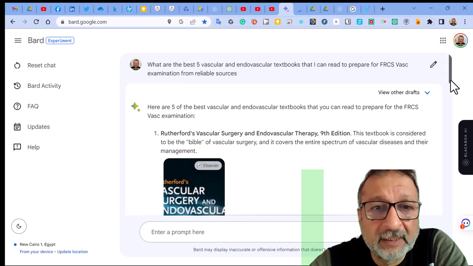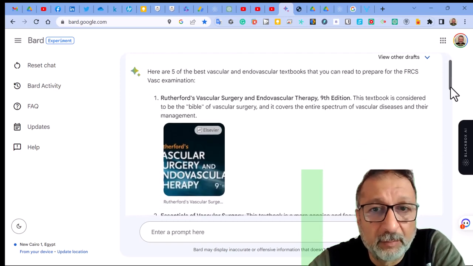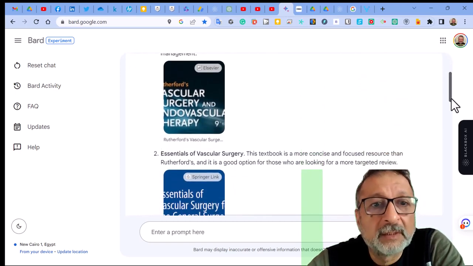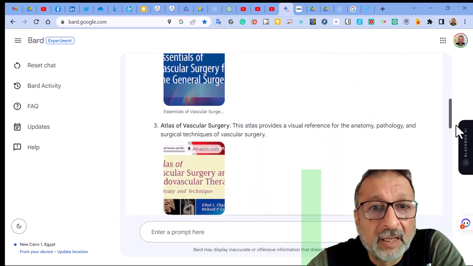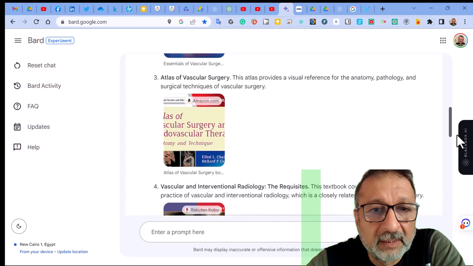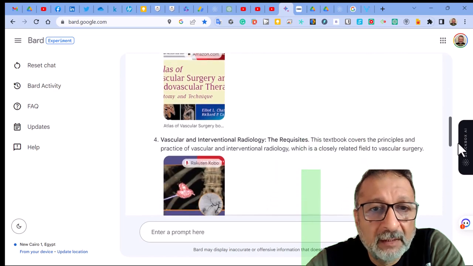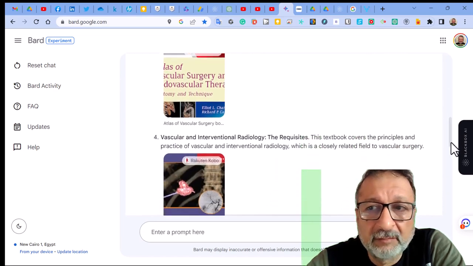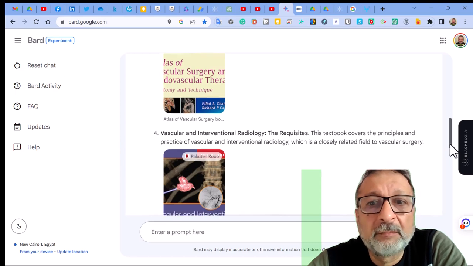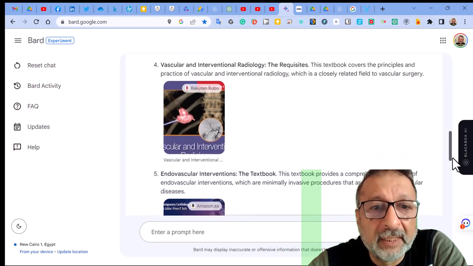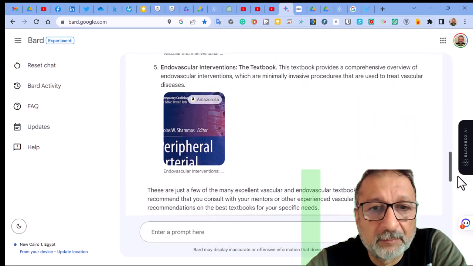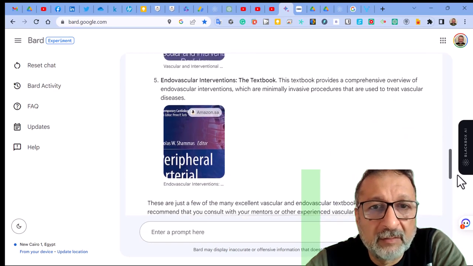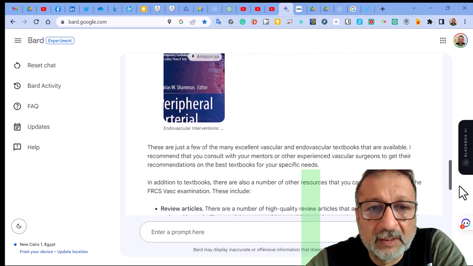It actually added an image of the book plus the author. Secondly, Essentials of Vascular Surgery, another great book. Atlas of Vascular Surgery, again it gave the image. And Vascular Interventional Radiology Prerequisites, another great textbook. And Endovascular Intervention, another great textbook. All these, again 5 books, again found in the digital library.